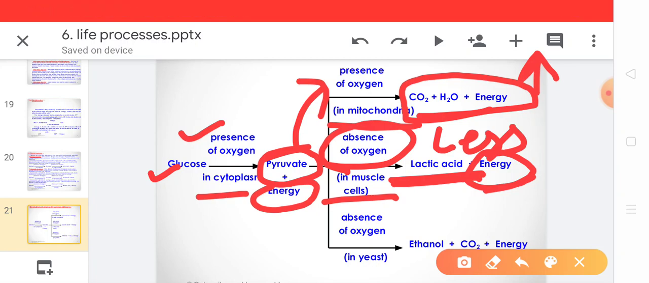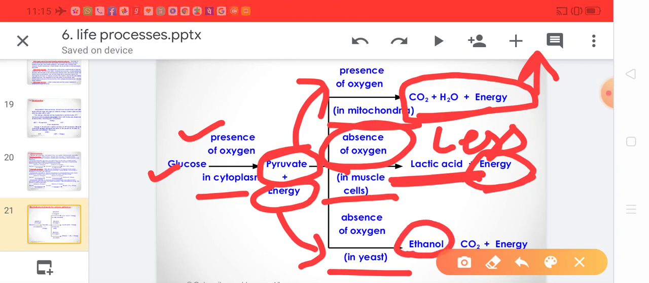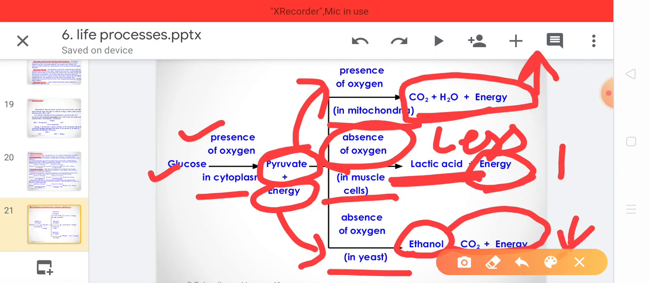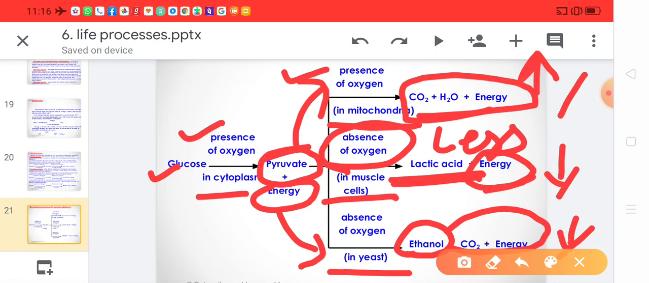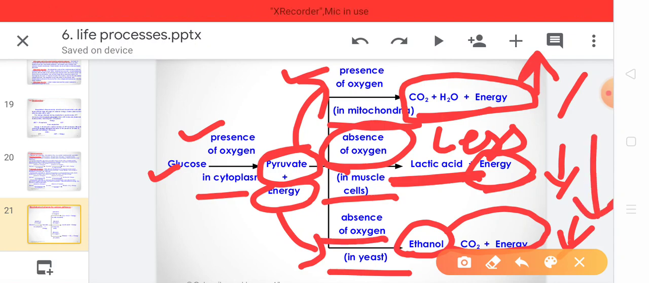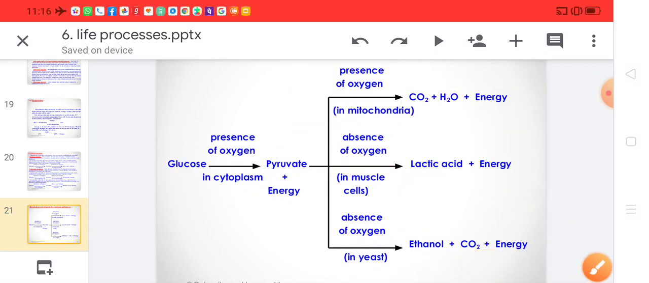Then we talk about the absence of oxygen in yeast. That means oxygen is completely absent, and this occurs in the yeast, where pyruvate gets converted into ethanol. It is a carbon compound, with formation of carbon dioxide, and a lesser amount of energy is released. So we say that in mitochondria, where a sufficient amount of oxygen is there, the energy released is maximum, and where oxygen is less or absent, less energy is released. So that's all for respiration.